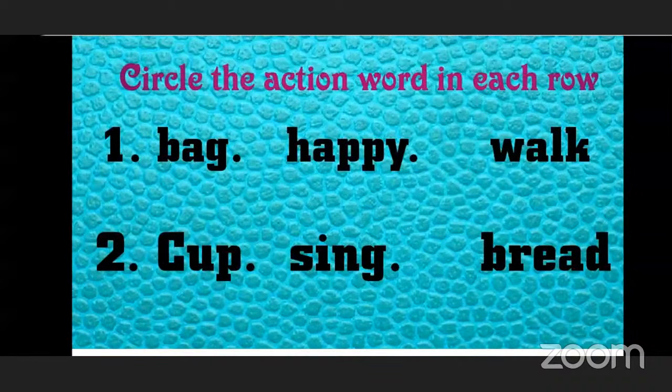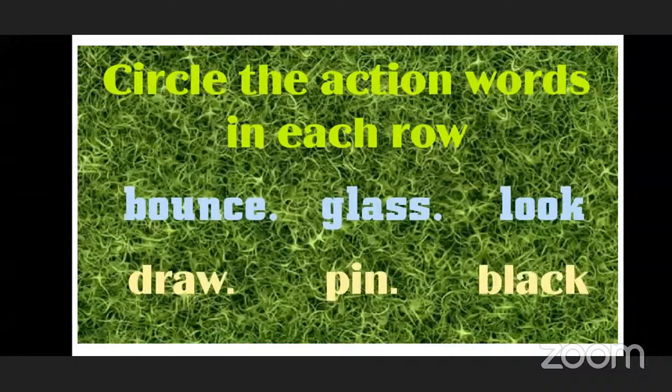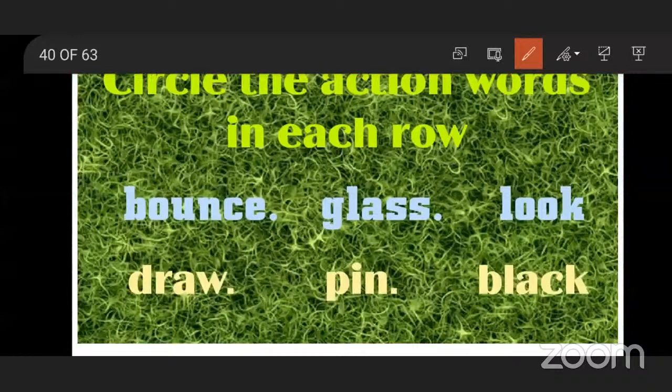Now next, circle the action words in each row. Now we will circle the action word bounce. Bounce. We bounce the ball, so we are doing the action of bouncing. Next is glass. It is the name of a thing, so we will not circle it. And the last one is look. Look is the action done by our eyes. So circle the word look.